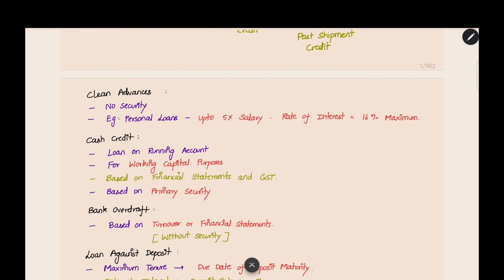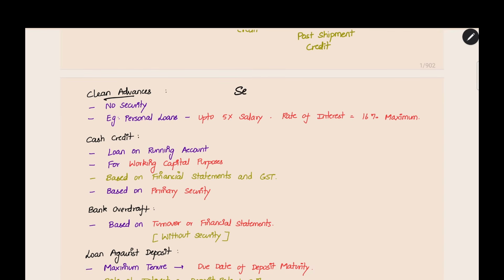And then there is one more type of advance called clean advances. Generally for advances, the bank will ask for security. You need to give certain land documents, or whatever item you are purchasing you have to keep as a pledge or mortgage. There should be some kind of security. Only then they will give the loan.